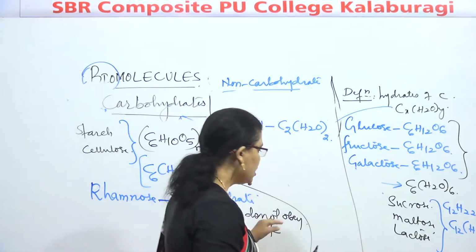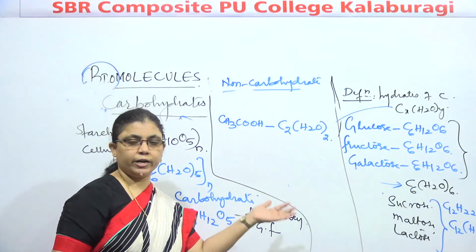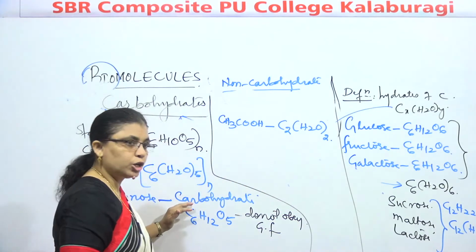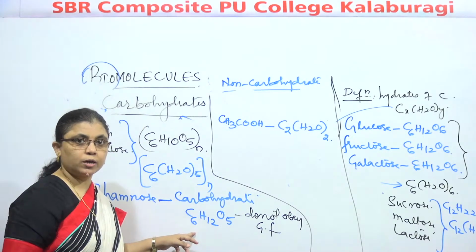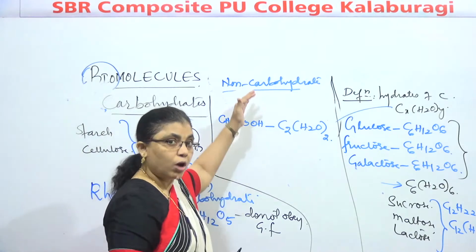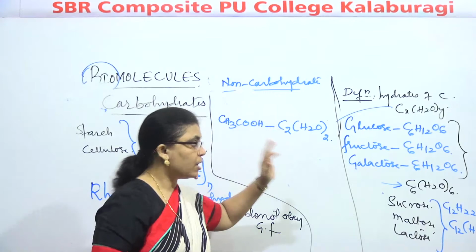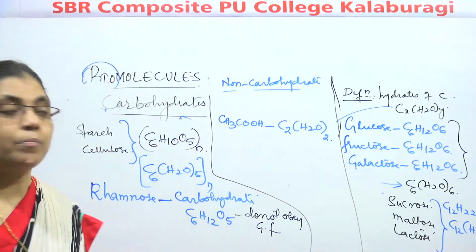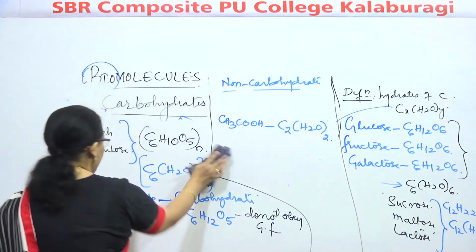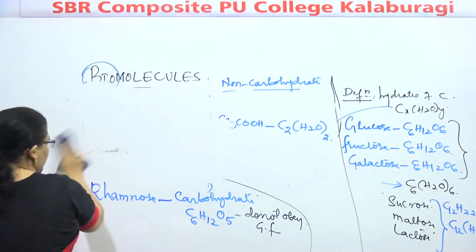That means some of the molecules obey the general formula and are carbohydrate in nature. Some of the molecules do not obey the general formula, but they are carbohydrate in nature. Some of the molecules are non-carbohydrate, but they obey it. That means the way we are defining carbohydrate is an incomplete definition. That's why we'll define carbohydrate in new terminology.